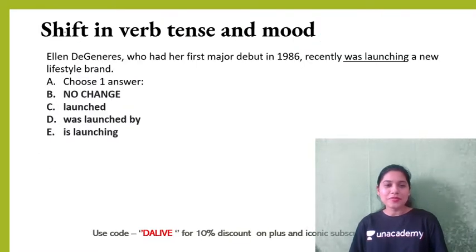Okay. Now, this question, read it carefully. Let me know which tense do we need to follow, and I'll show you the answer after 5 to 10 seconds.